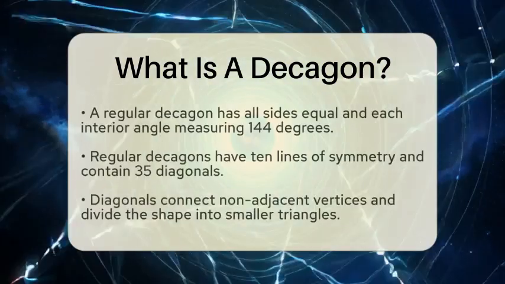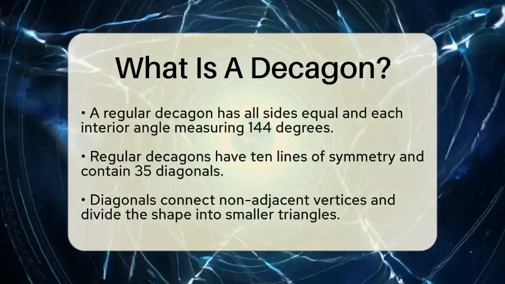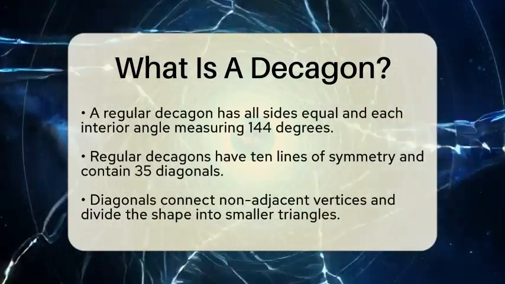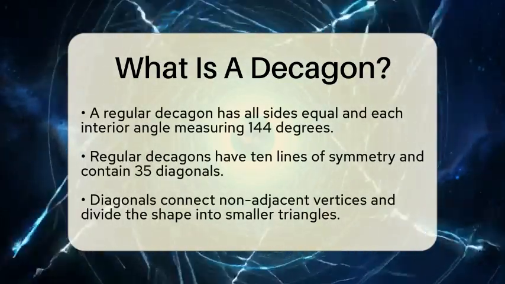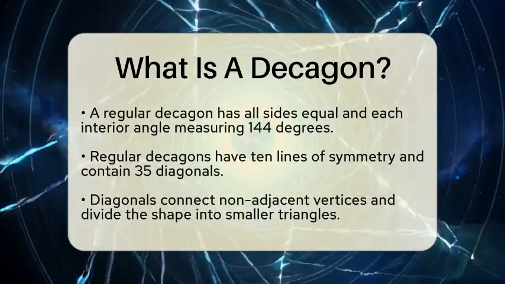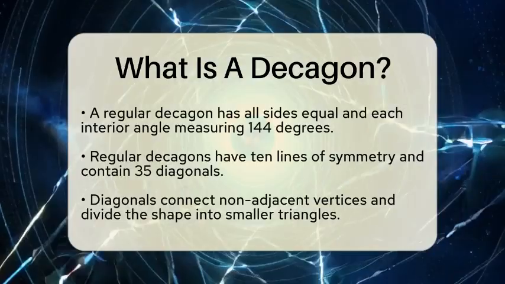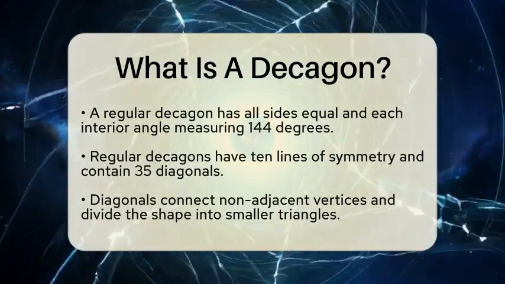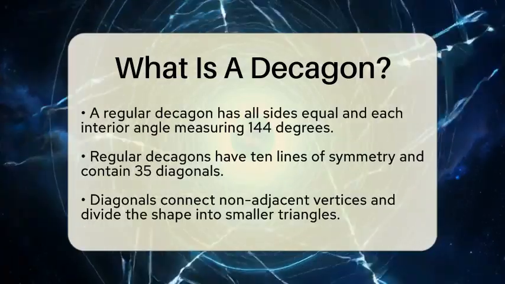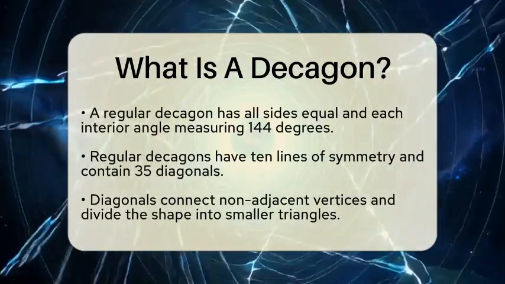It also has 10 lines of symmetry, meaning it can be folded along these lines and match perfectly on both sides. Plus, it has 35 diagonals, which are lines connecting non-adjacent vertices. These diagonals help divide the decagon into smaller triangles, making it easier to understand its shape.